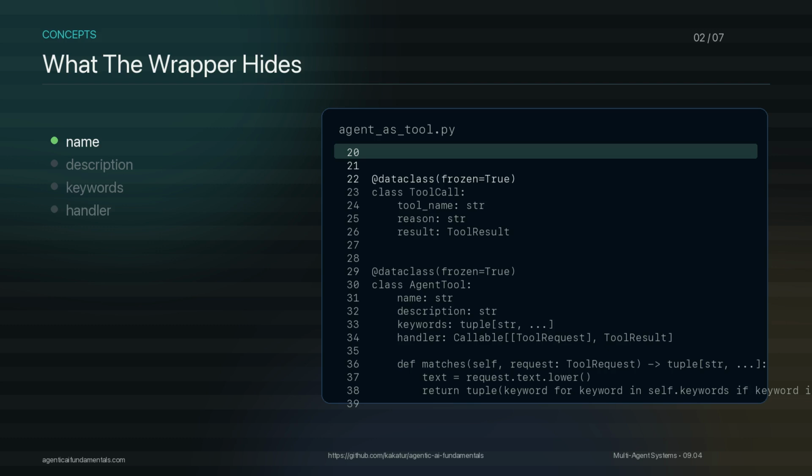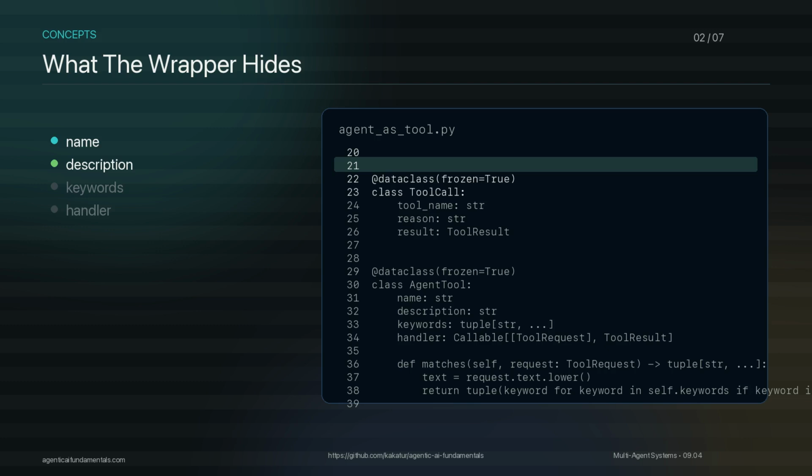Look at the agent tool contract. It has a name, a description, a set of routing keywords, and a handler. That handler could be a normal Python function. It could also be a model-backed specialist with retrieval, validation, and private steps. The coordinator does not need to know. It should not know. The wrapper is valuable because it keeps the boundary small.